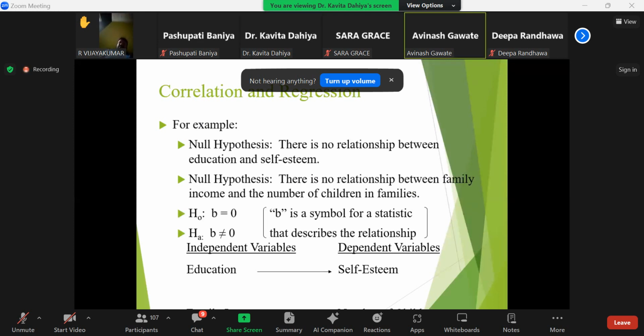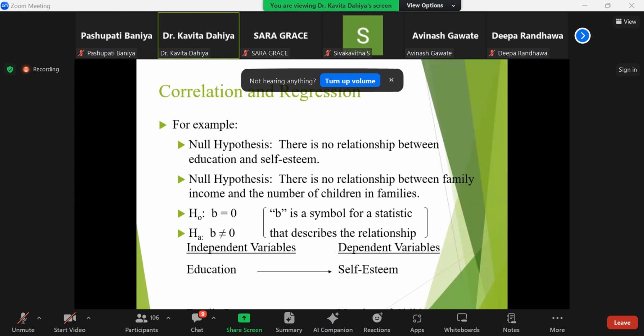The null hypothesis says that there is no relationship between education and self-esteem, and no relationship between family income and number of children in the family. It is noted that we always try to test the null hypothesis. We are not going to test the alternate hypothesis. If we are rejecting the null hypothesis, then we are going to accept the alternate hypothesis. It is the basic characteristic of the null hypothesis that we always test it.